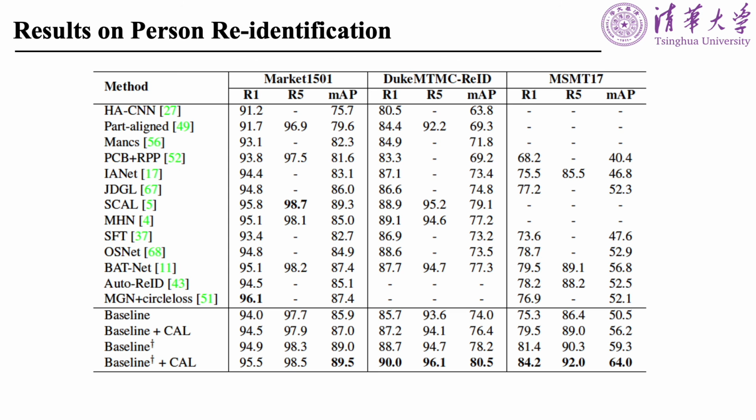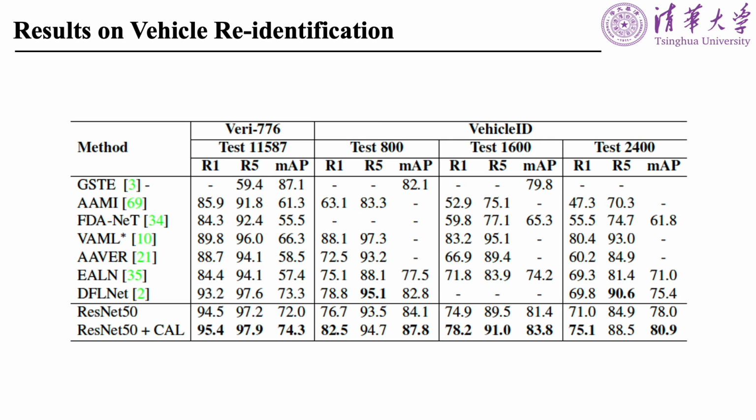For the person re-identification task, we observed that our CAL method achieves consistent improvement for different baselines on all benchmarks. With our strong attention model, we can achieve state-of-the-art performance on the Duke and MSMT datasets. Our method also achieves strong performance on vehicle re-identification datasets without using any extra labels in the training process.